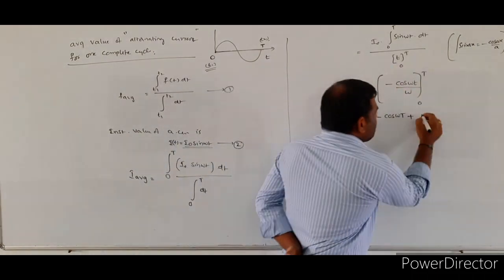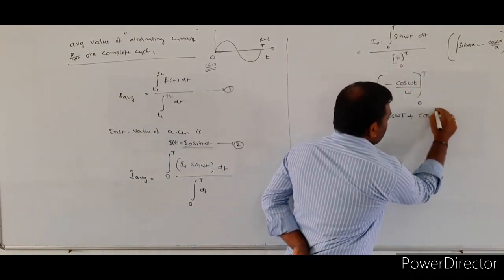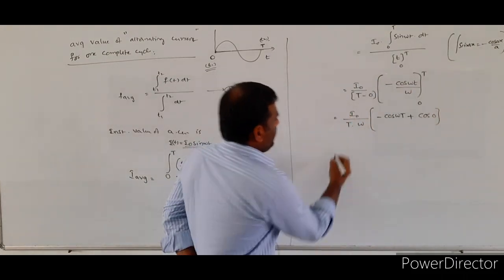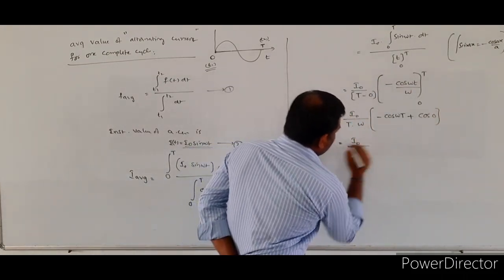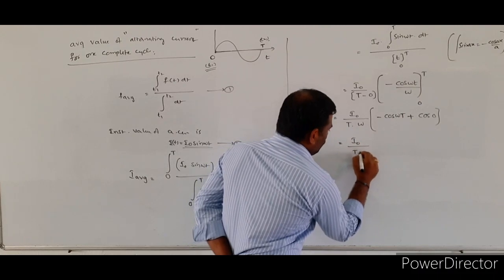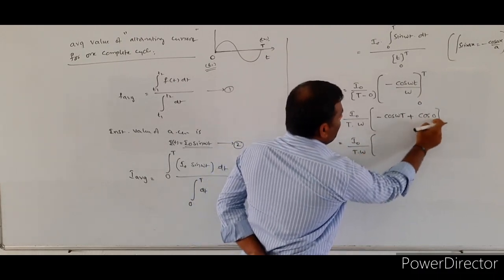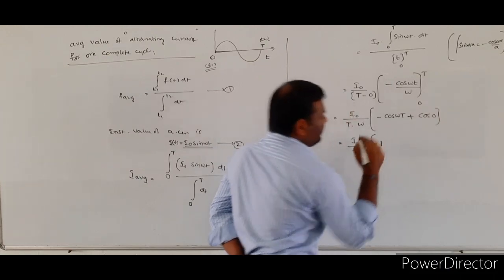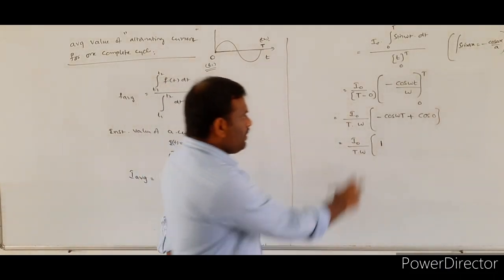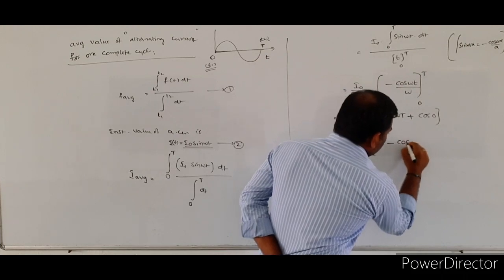That means minus of minus plus cos 0. Again, I naught by T into omega, minus, see here, first I will add the cos 0 value. Cos 0 value is equal to 1. Minus cos omega T will be there.